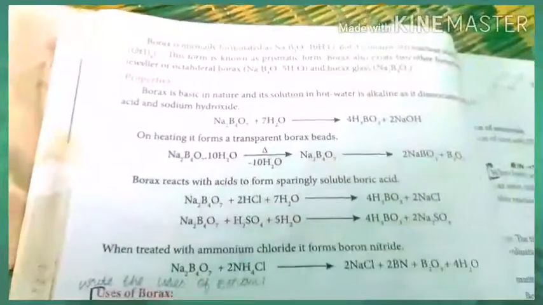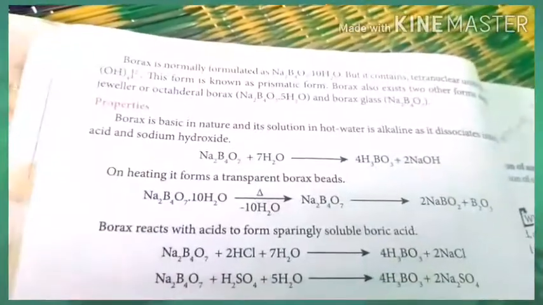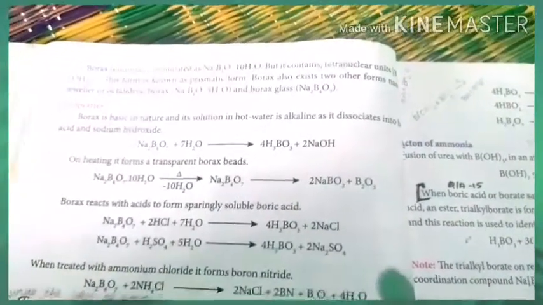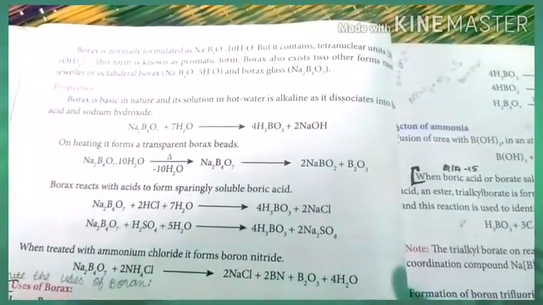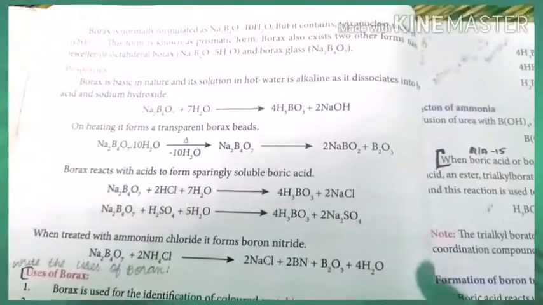Borax is normally formulated as Na2B4O7.10H2O, but it contains tetranuclear units of [B4O5(OH)4]2-. This form is known as the prismatic form. Borax also exists in two other forms, octahedral borax with 5H2O and borax glass Na2B4O7.